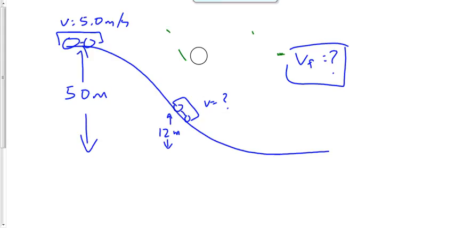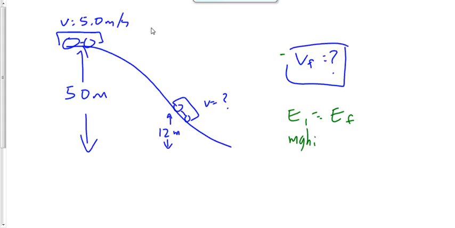So how are we going to do this? Same way as we solved our other problems. We're going to say EI equals EF, conservation of energy, change in height, right? We have an initial potential energy because there's a height. You ask yourself, is there a height? Yes. Potential energy. Is there speed? Yes. There's kinetic energy. At the end of the problem, which is not the ground this time, but rather most of the way down, is there a height? Yes. There's still a 12-meter height. And is it still moving? Yes. So there's still kinetic energy.